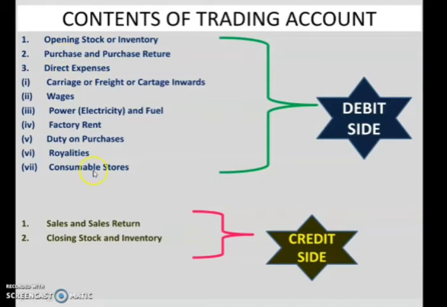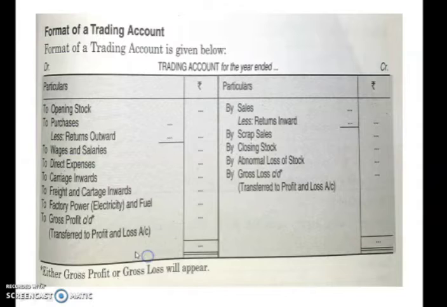These items are recorded on the debit side of the trading account, and there are two items which are recorded on the credit side of the trading account. They are sales and sales return, and closing stock, which we can also term as inventory. Stock is also called inventories. So this is the content of trading account.